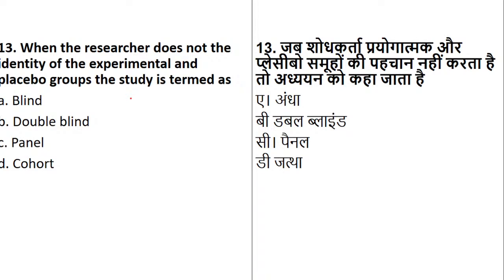When the researcher does not identify the experimental and placebo groups, the study is termed as what? There is a little bit of a grammatical error here. You can read the question as: when the researcher does not identify experimental or placebo groups, the study is termed as what? Blind, double blind, panel, or cohort. What will it be called?